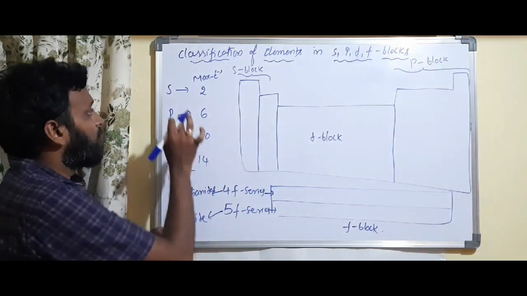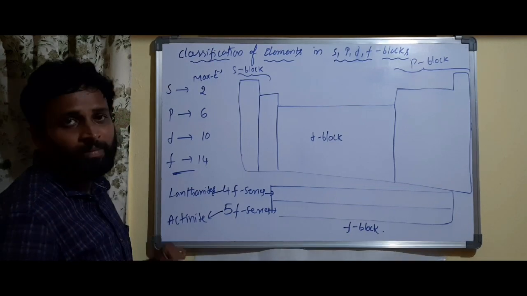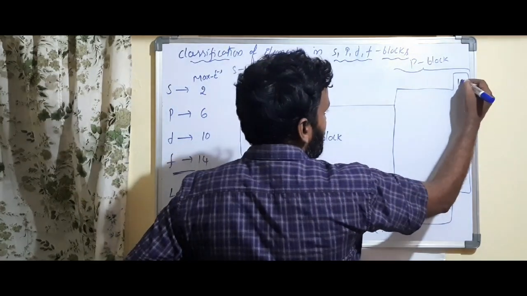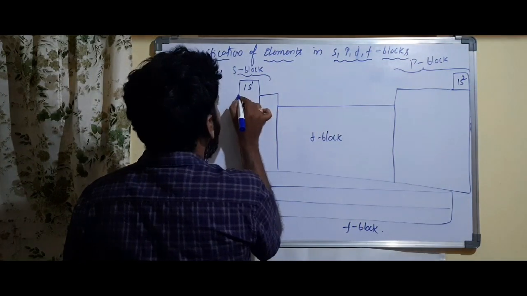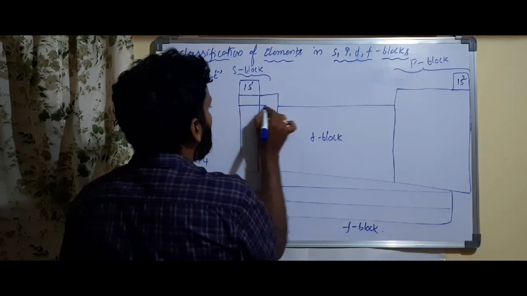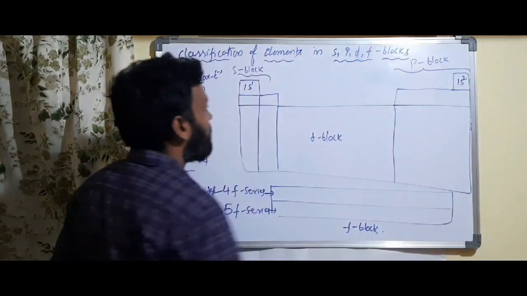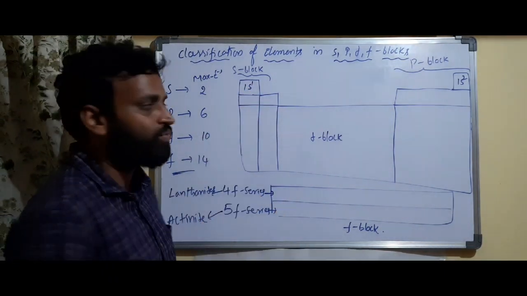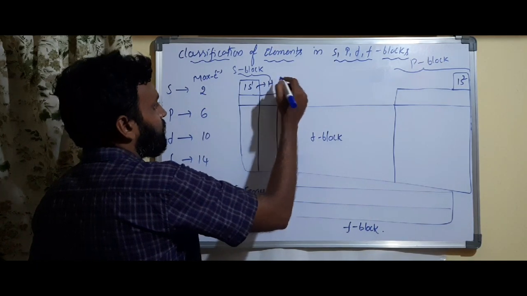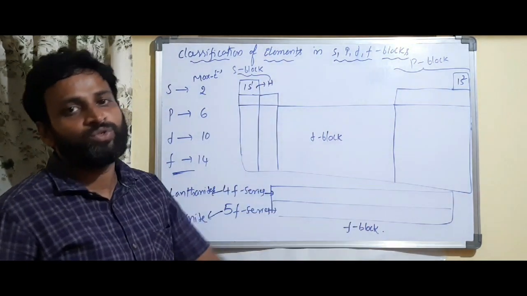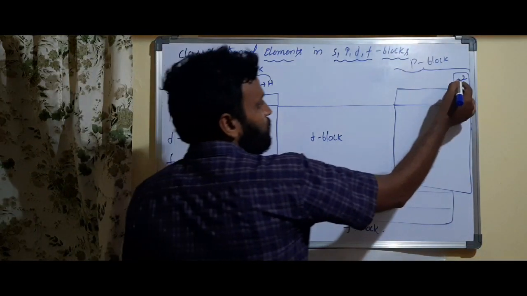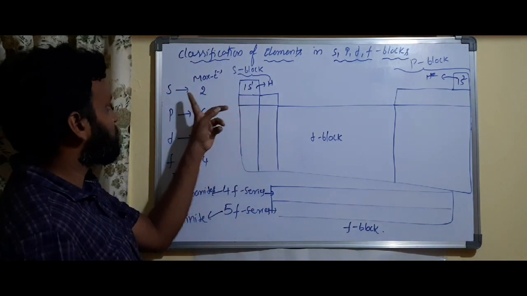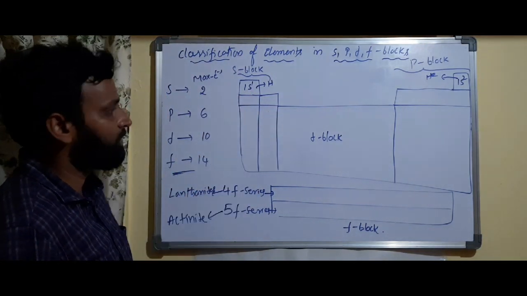No, don't feel bored. S can have how many electrons? Maximum 2. That means here 1s1 will come, here 1s2 will come. That means maximum how many electrons can I fill? 2 electrons. That means maximum how many elements can I fill? 2 elements. 1s1 belongs to whose configuration? Hydrogen configuration. And 1s2 configuration belongs to whom? Helium. So first period this is, and here second period.